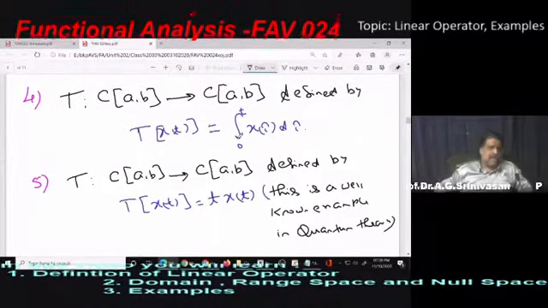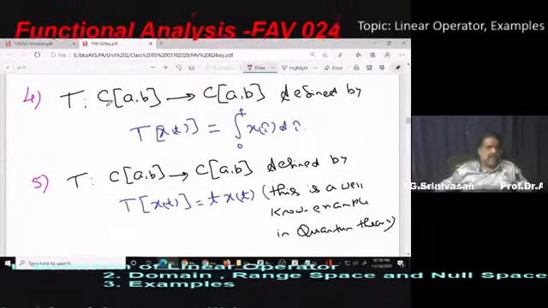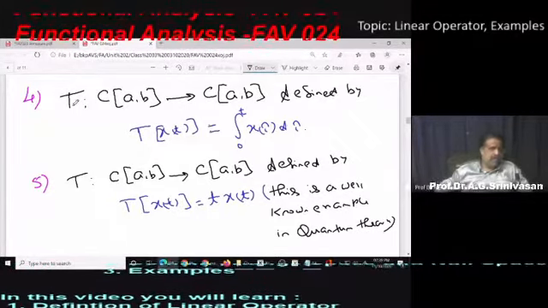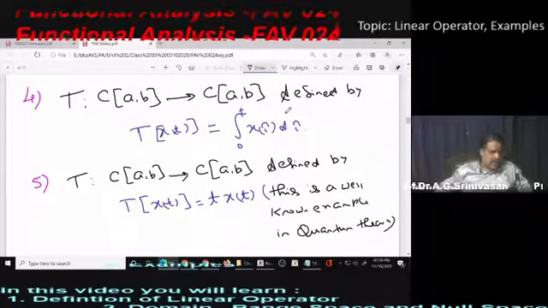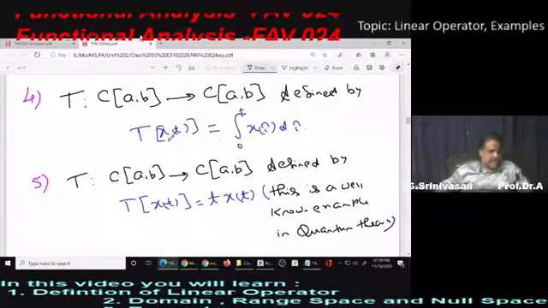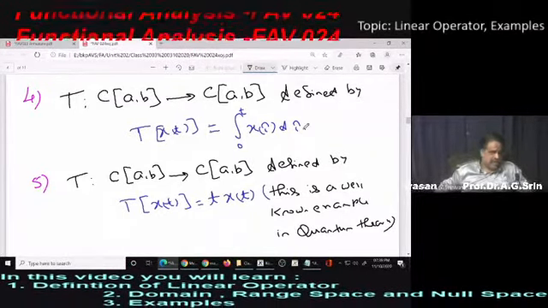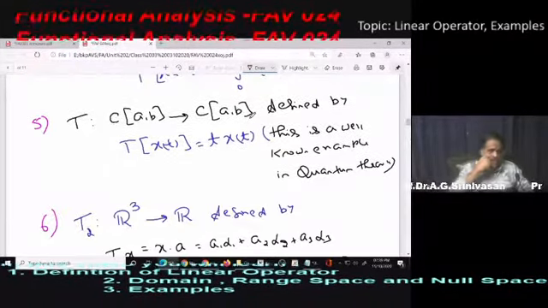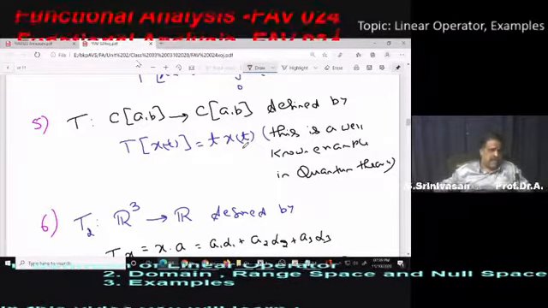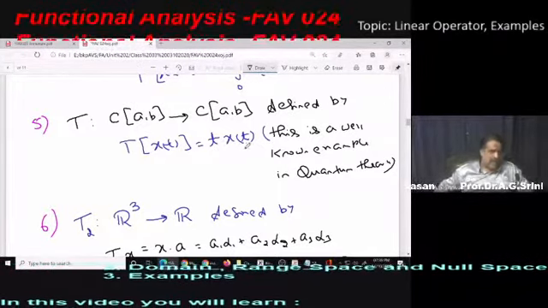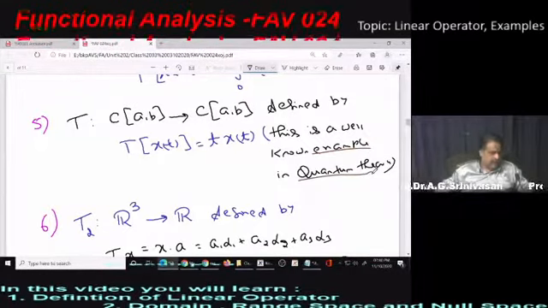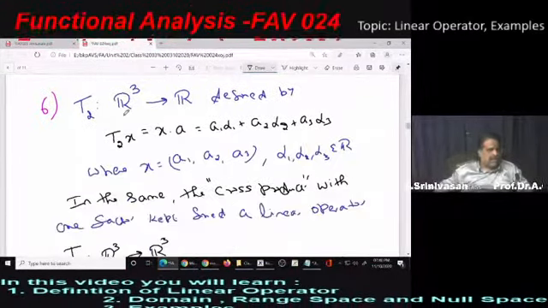On the other hand, if you take the Riemann integral, T from the set of all continuous functions from A to B to continuous functions from A to B, which are single valued. X must be continuous, otherwise the integral is not defined. It must be Riemann integrable. So T of x(t) is equal to the integral from 0 to t of x(t) dt. This is also a linear operator. And another function is T of x(t) is equal to t into x(t), where x(t) is a polynomial, is also a linear operator, a well-known example in quantum theory.